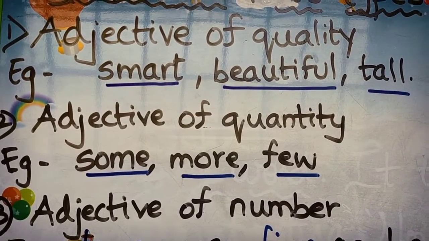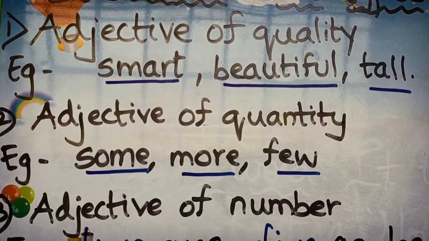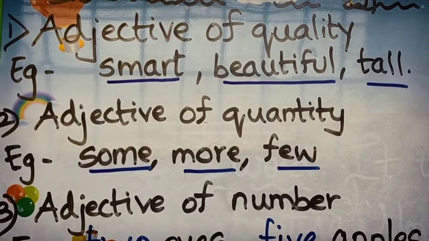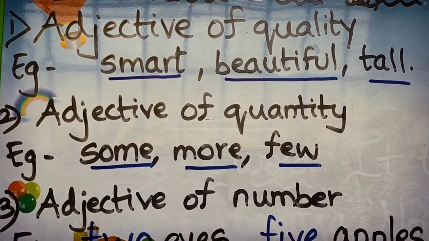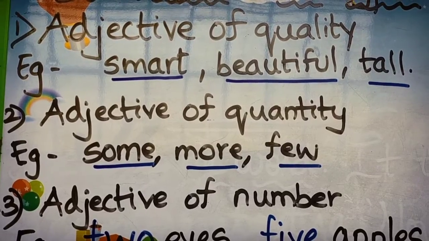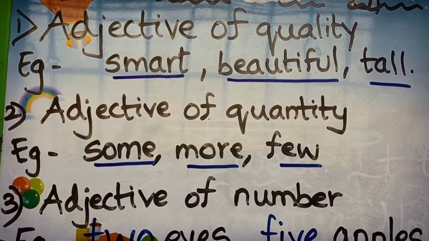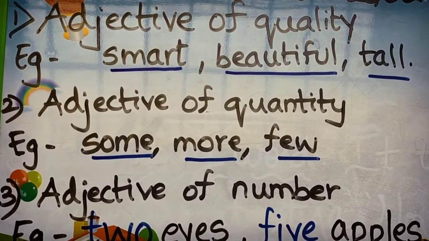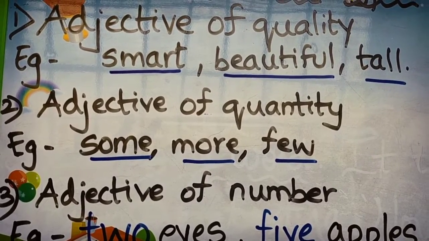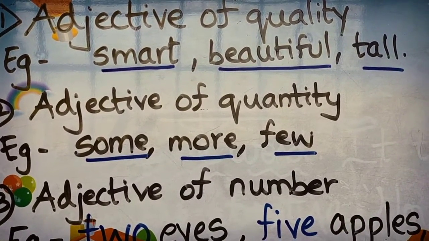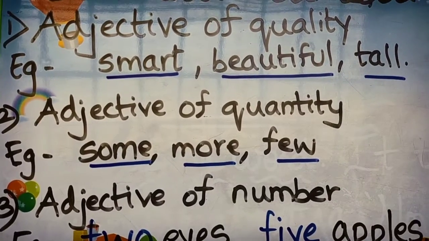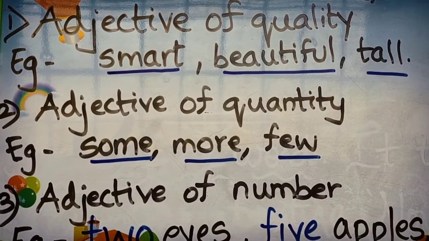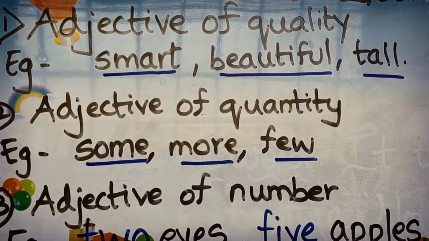For example, if I give a sentence, Aman is a smart boy. In this sentence, smart is a word which is telling about the quality of Aman. So smart is an adjective, and which type of adjective is it? It is an adjective of quality because it is telling the quality of Aman. Second one is beautiful. If I say this dress looks very beautiful, the word beautiful tells us about the beauty of the dress. So it is telling us about the quality. So beautiful is an adjective, and what kind of adjective is it? Yes, it is an adjective of quality.